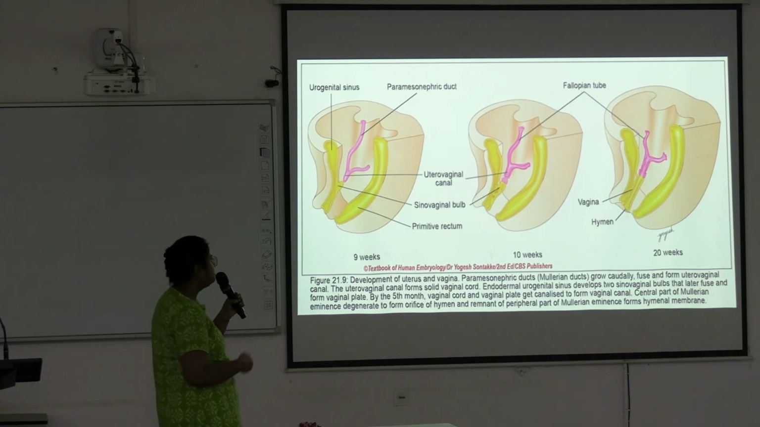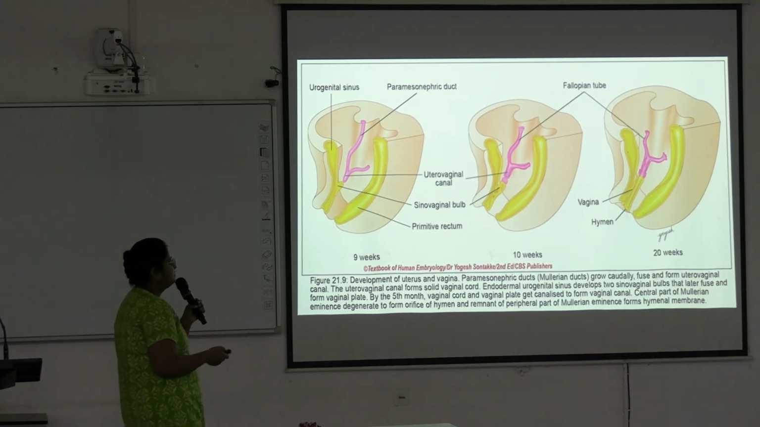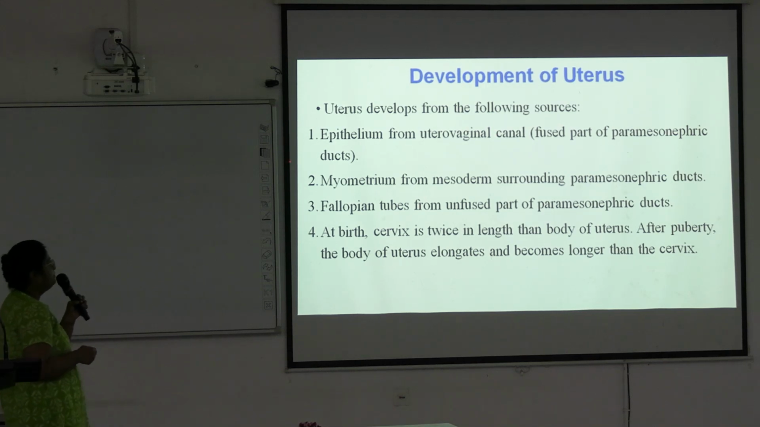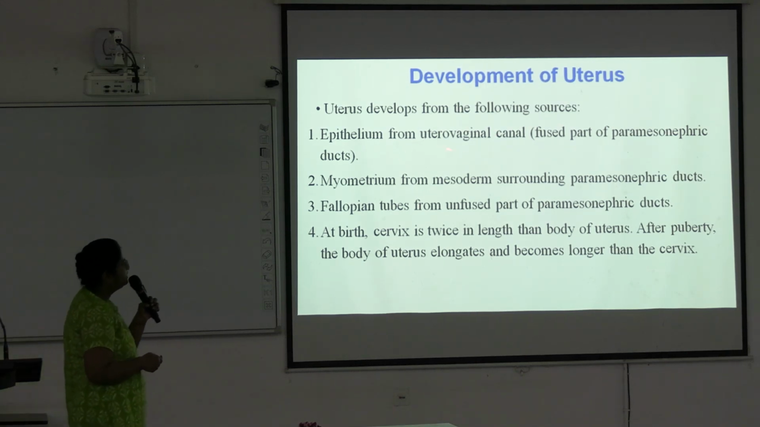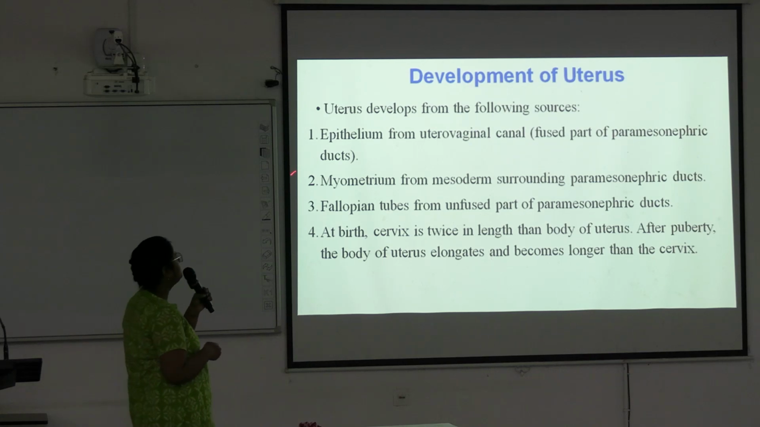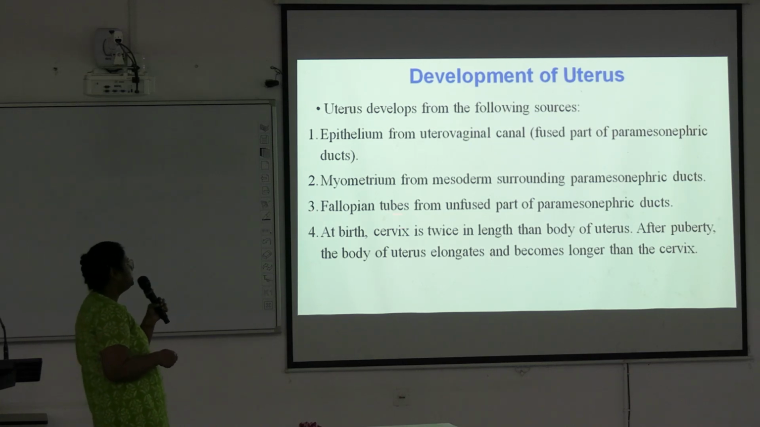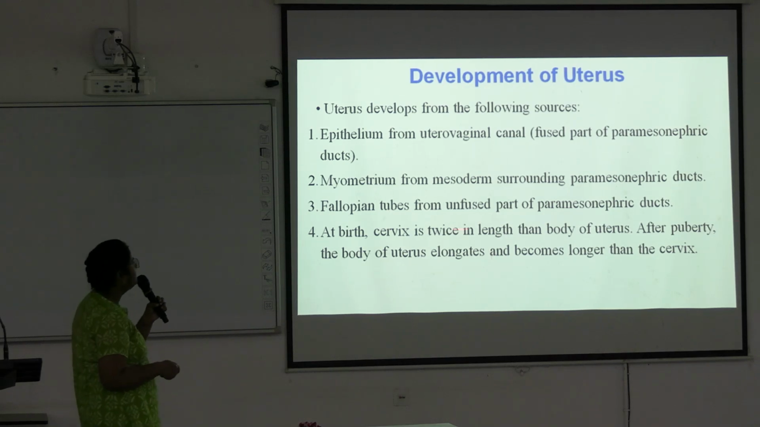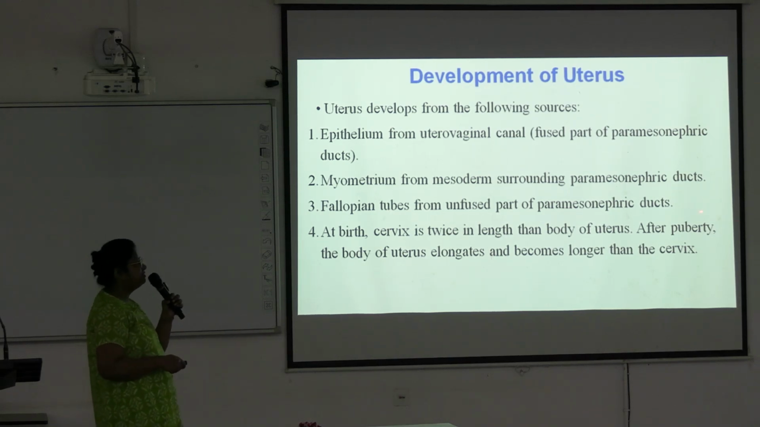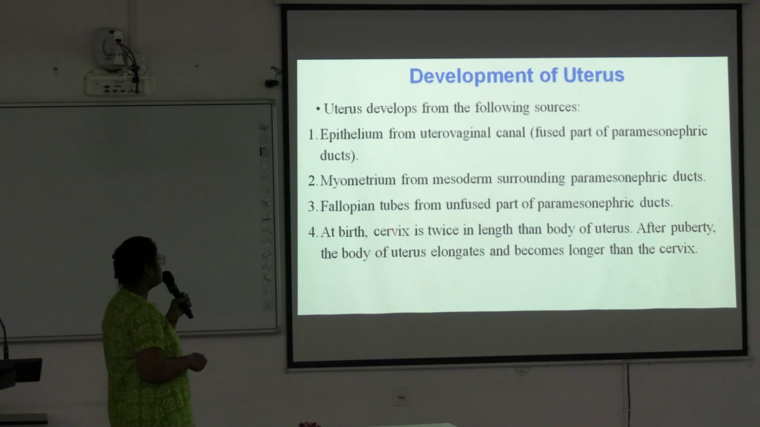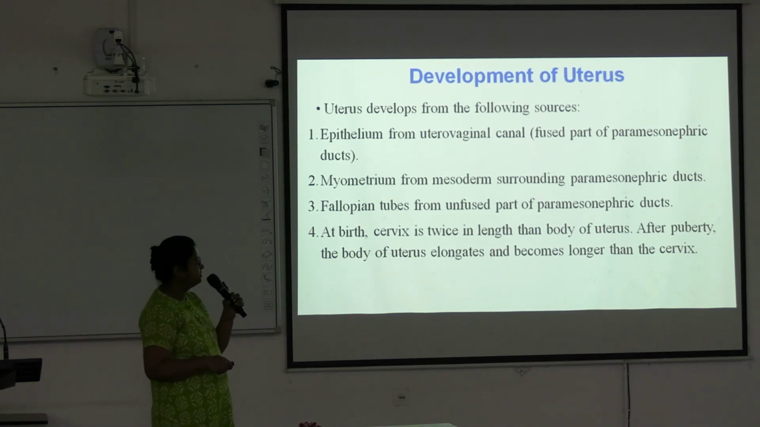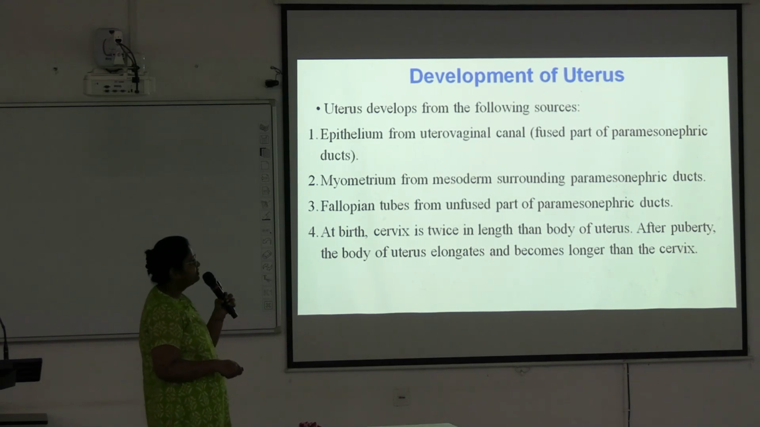Okay, within the vaginal cavity. Next, the uterus develops from the following sources: epithelium from the uterovaginal canal, which is the fused part of the paramesonephric ducts; myometrium from the mesoderm surrounding the paramesonephric ducts; and fallopian tubes from the unfused part of the paramesonephric ducts. At birth, the cervix is twice the length of the body of the uterus, and at puberty, the body of the uterus elongates and becomes longer than the cervix.